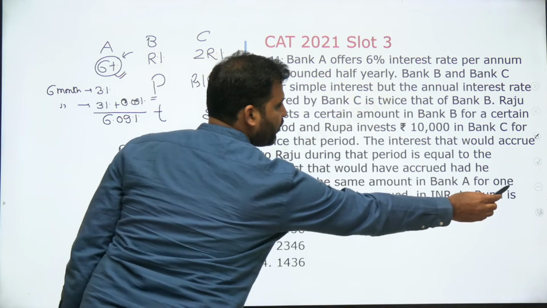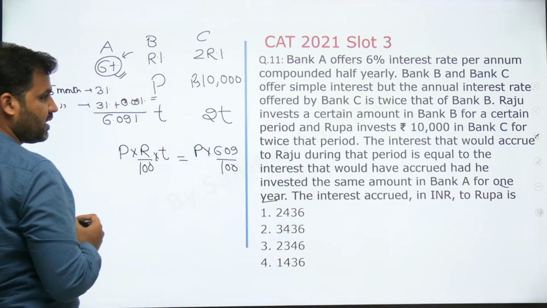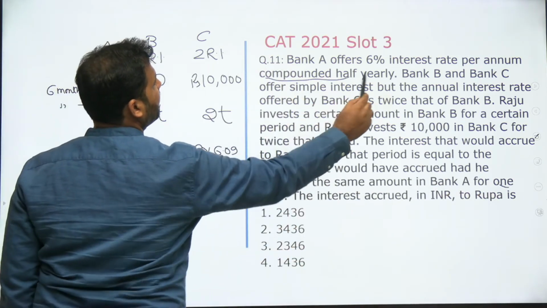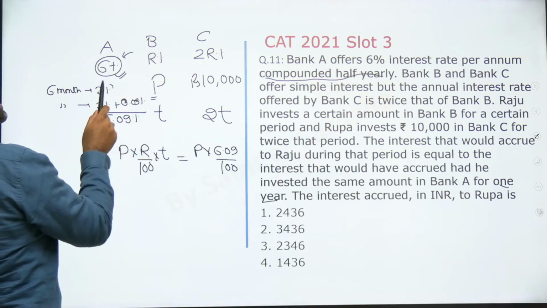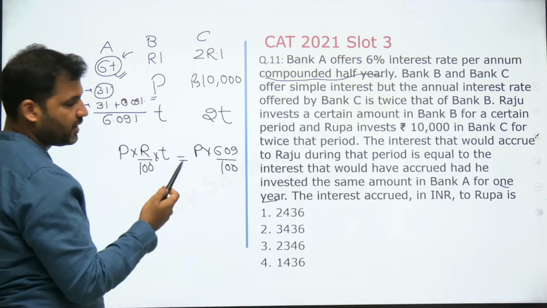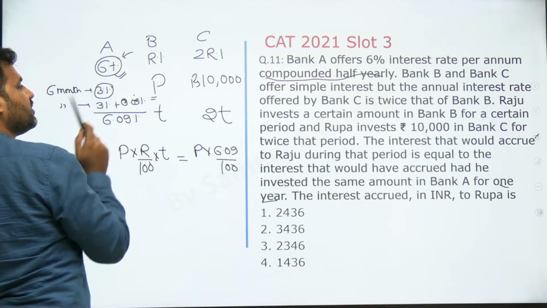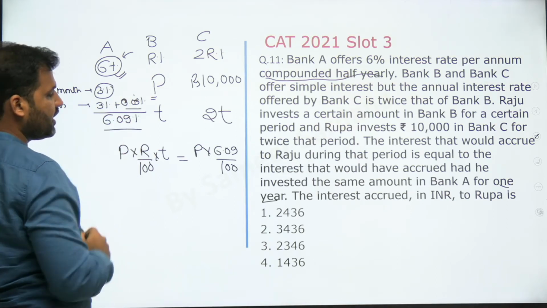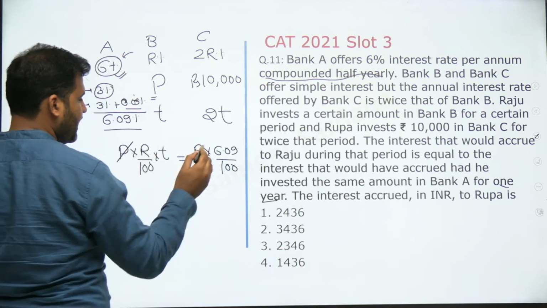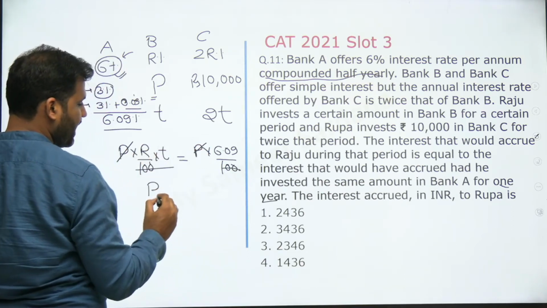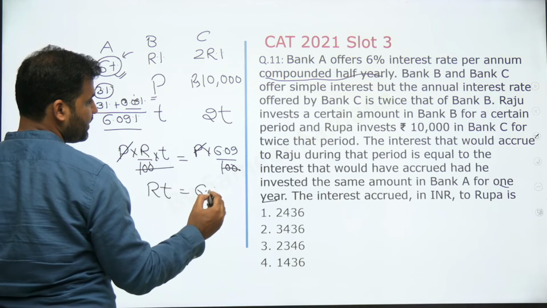Right? For 1 year, time is 1 year. Compounded half yearly means after every 6 months, interest will be compounded to the principal. So for first 6 months, 3%, for next 6 months, 3%, plus 3% on 3% is 0.09. So 6.09 is what you will be getting. Now you see that here you will be getting the value of R into T, that is equal to 6.09.